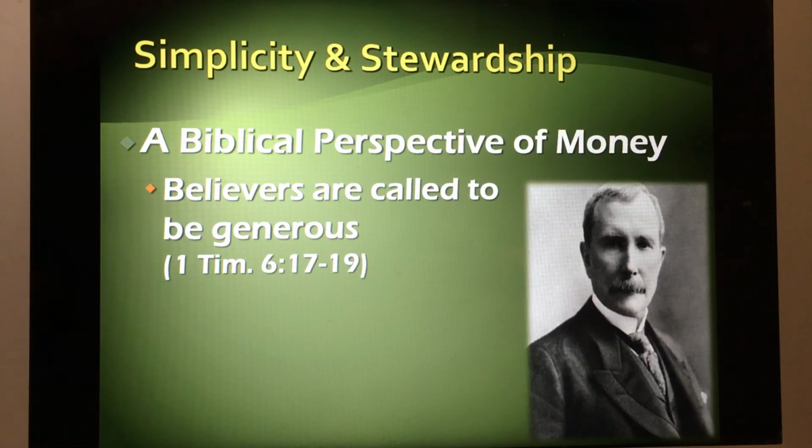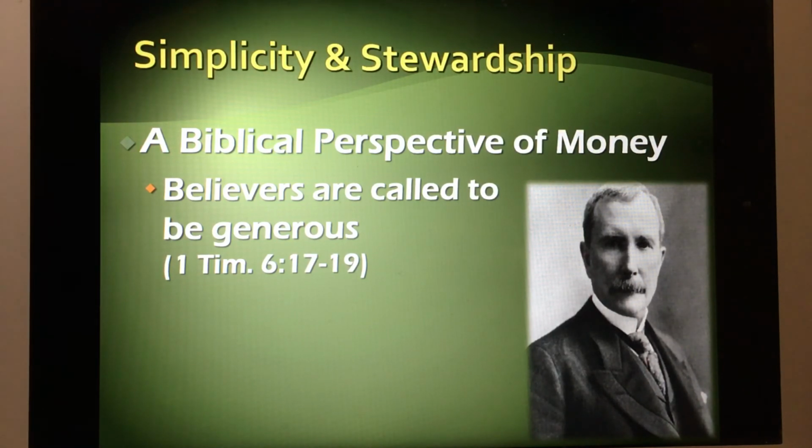I've got a picture of a guy in the bottom right corner there, and if you haven't been thinking about why that guy's there, or if you've been wondering the whole time who on earth is that guy and why is he in this little PowerPoint slide, good question. This is John D. Rockefeller, J.D. Rockefeller. He's one of the wealthiest industrialists in American history.